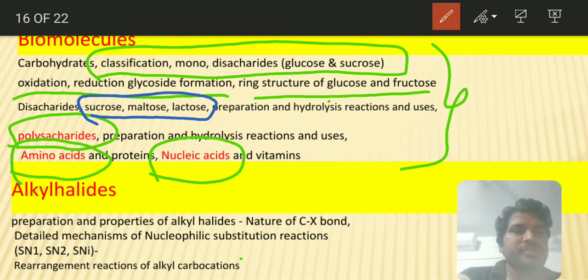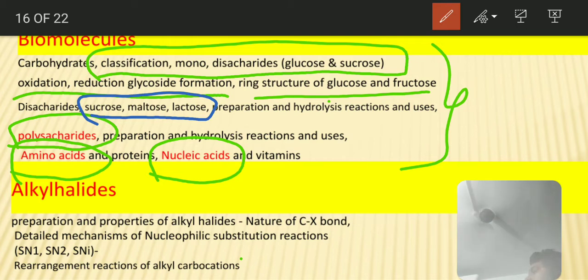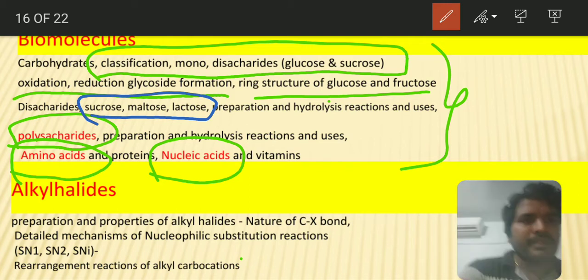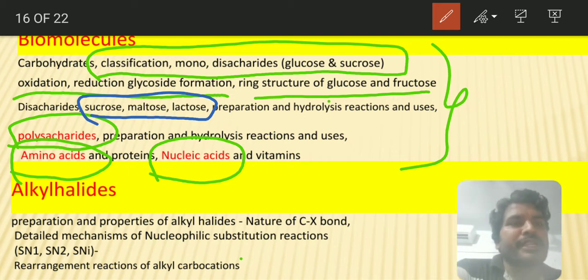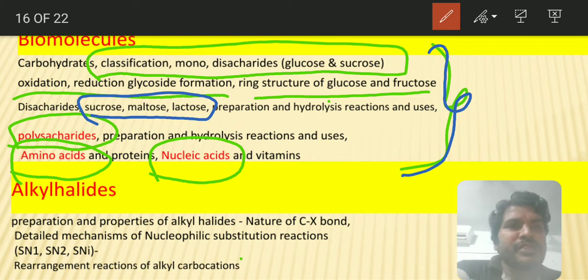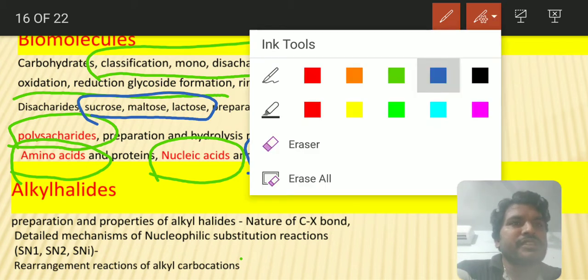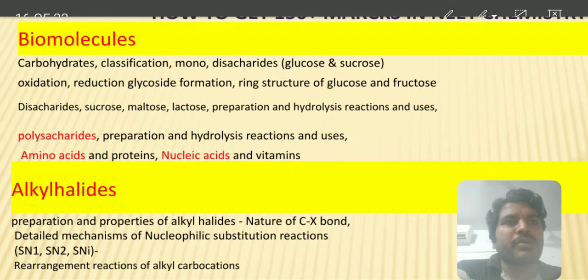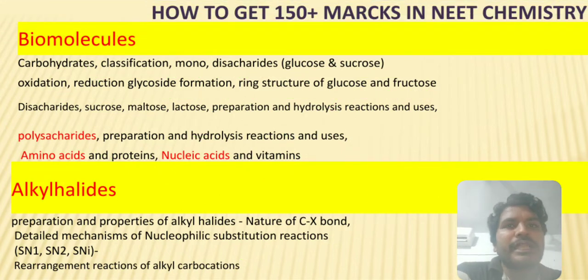And one more thing you see. Next, this is the important thing. Biomolecules is a very easy chapter, so don't miss any concept in it. I don't find any topics that you can leave out. And one year they asked based on vitamins and deficiency diseases. Anyhow you will study these in zoology, so there is no need to worry. So try to study all the biomolecules concepts; there is no need to leave anything behind.